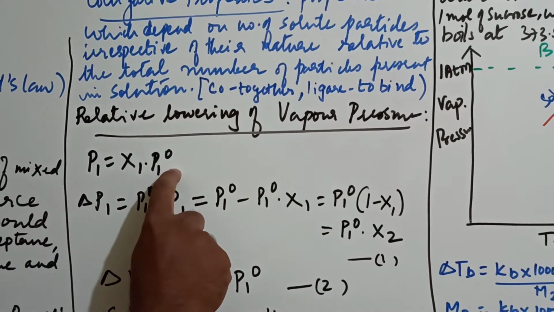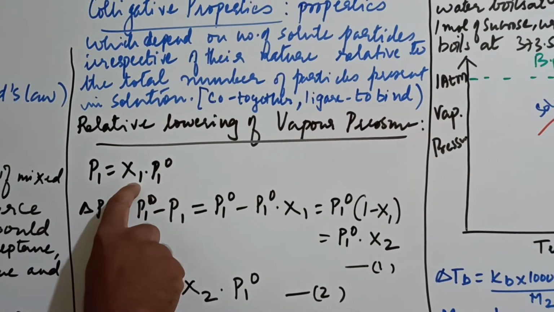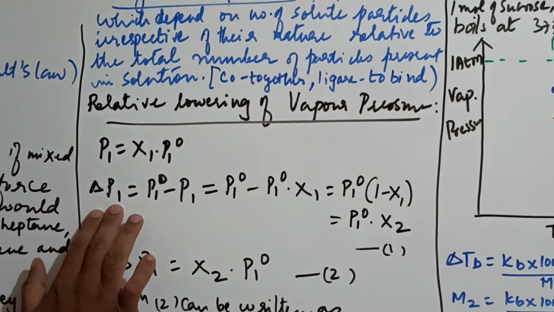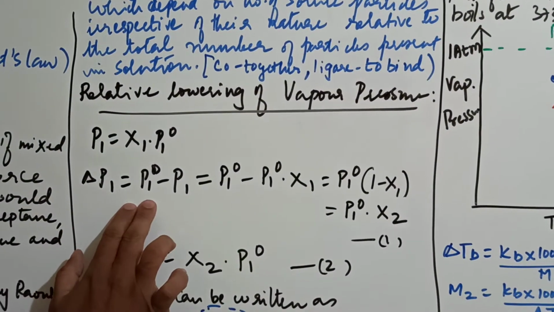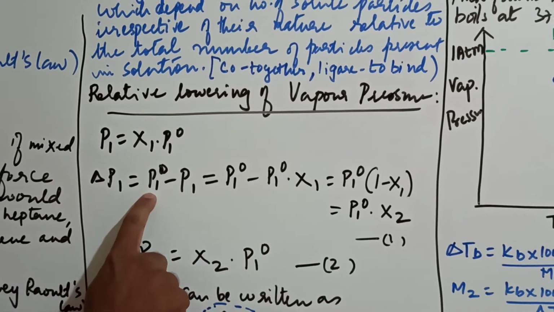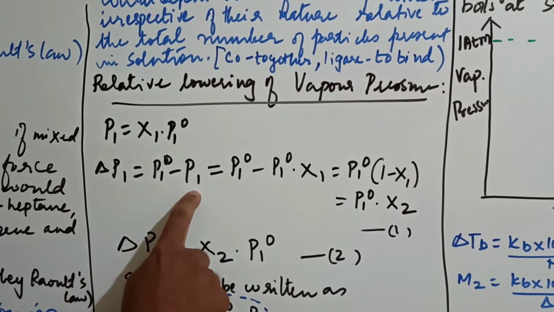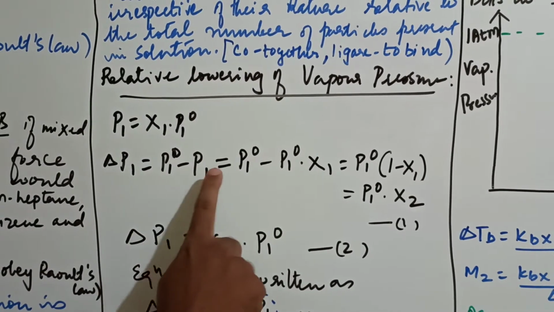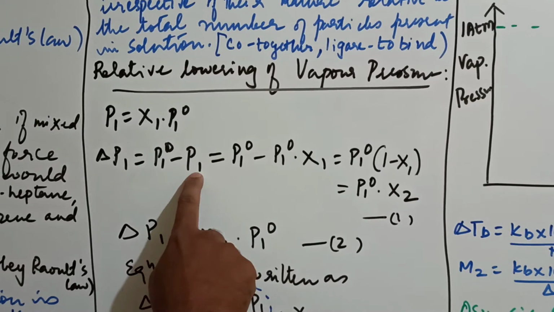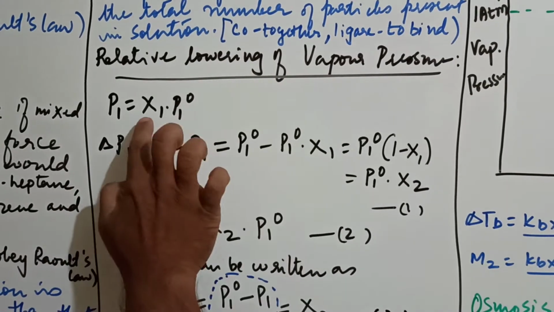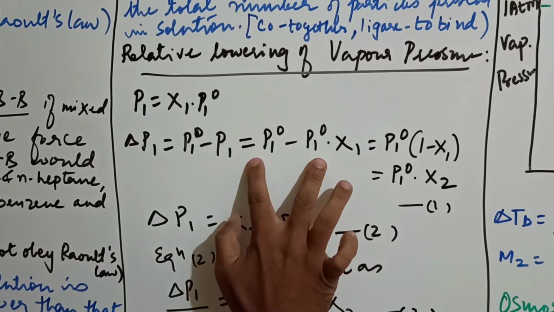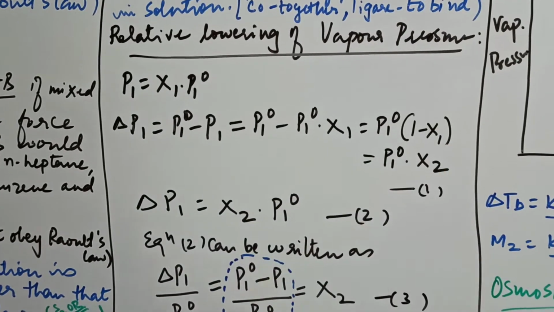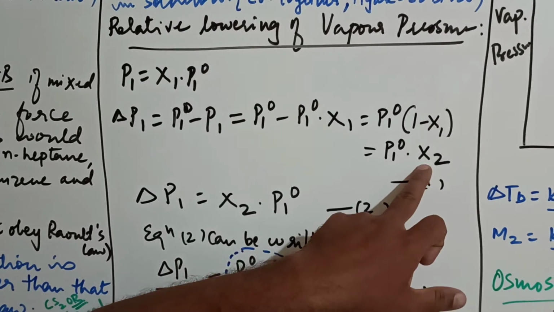P1 naught is the vapor pressure of the pure component. x1 is the mole fraction of that component and P1 is its vapor pressure. Now the change in vapor pressure will be equal to P1 naught minus P1, where P1 naught is that of the 100% pure component. We know P1 is x1 into P1 naught, so we substitute this value here. Now take P1 naught common, so you will get 1 minus x1. Now we know 1 minus x1 is nothing but x2.